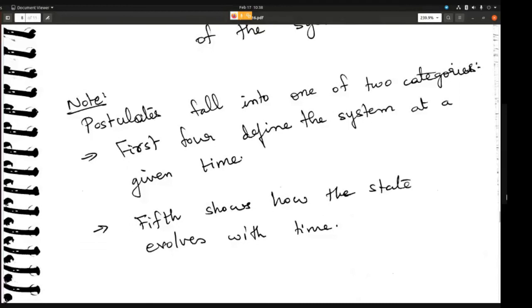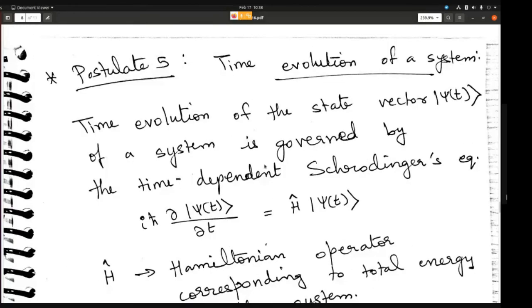This I've already told you. The note here is that postulates fall into one of two categories. The first four postulates define the system at a particular time, and the fifth postulate shows how the state evolves with time. If you know the state of the system at current time, then you can know what is the state of the system at some later time t dash. That is what the fifth postulate tells you. All right.